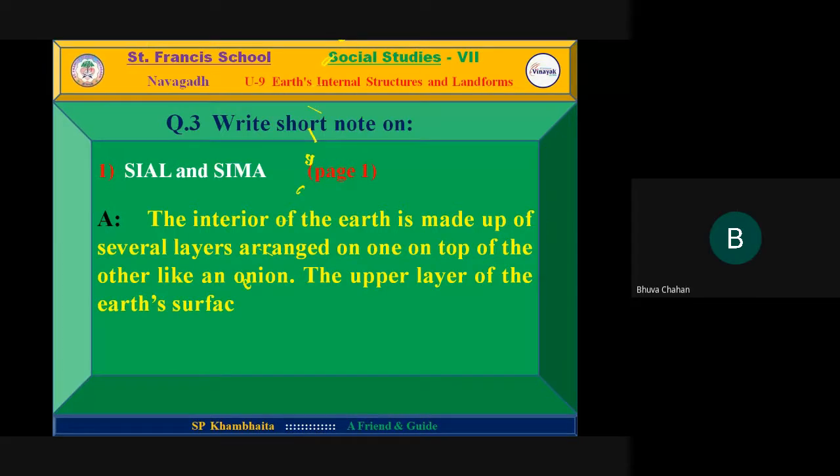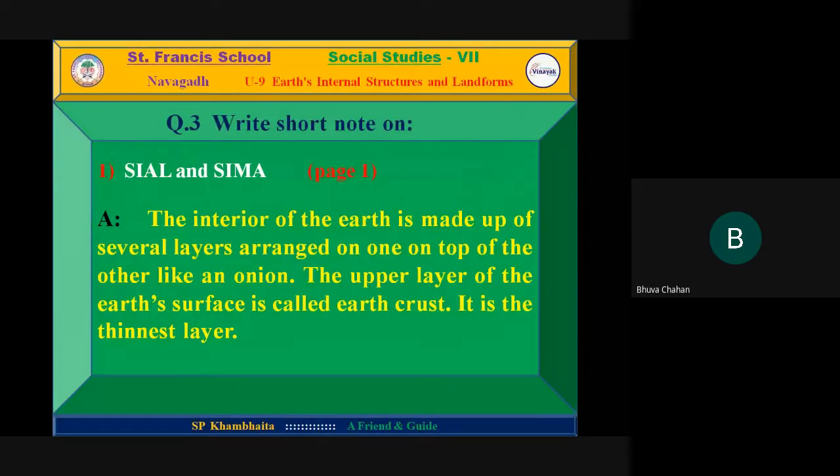Sial and Sima. Answer. The interior of the earth is made up of several layers arranged one on top of the other like an onion. The upper layer of the earth's surface is called earth crust. It is the thinnest layer. Continue. I am going to present the second page.